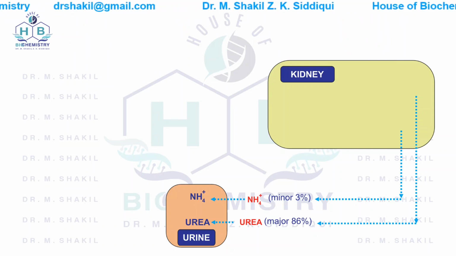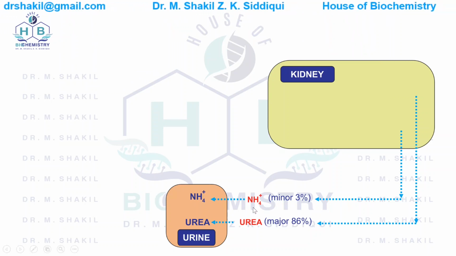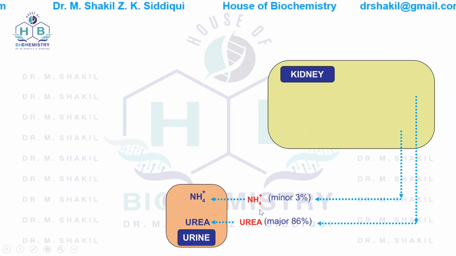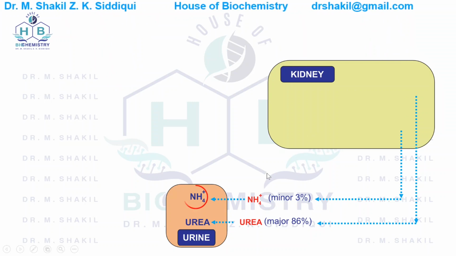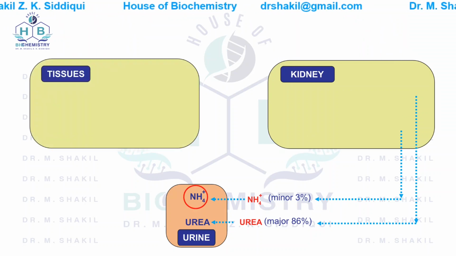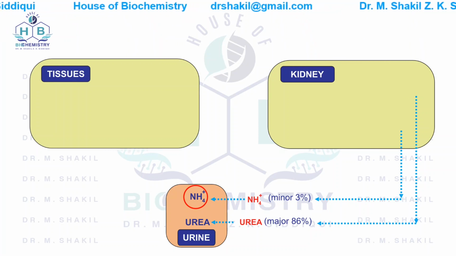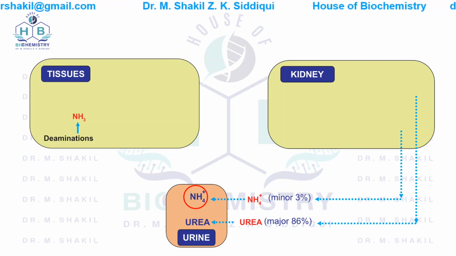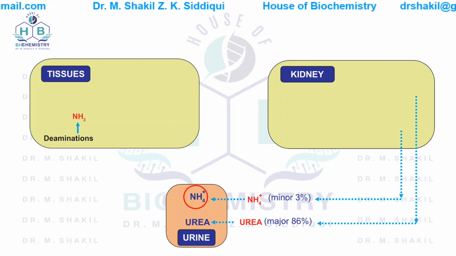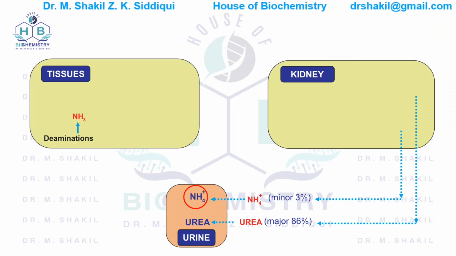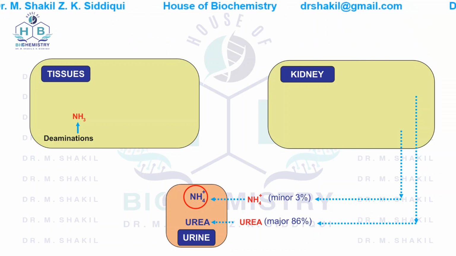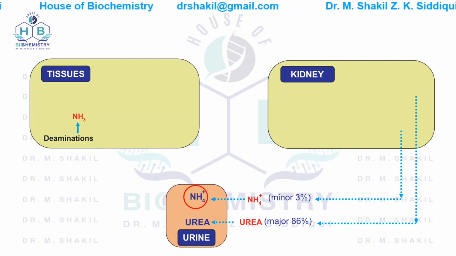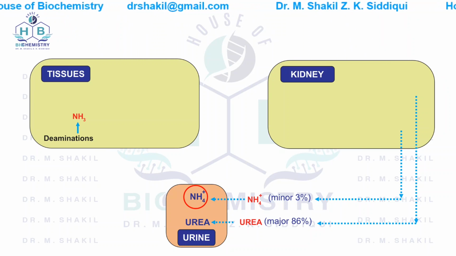Now we will start with the ammonia. From where does this ammonia come from that the kidney excretes into the urine? This ammonia comes from most of the tissues. In most tissues, there are a variety of deamination reactions going on. These deamination reactions are not only from the amino acids, but there are different reactions going on in the body tissues. These reactions form ammonia.